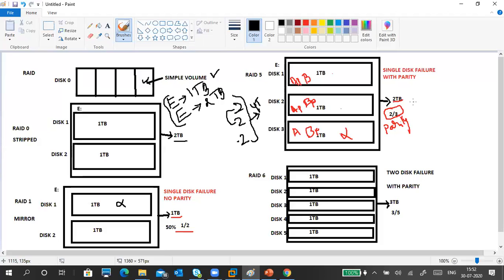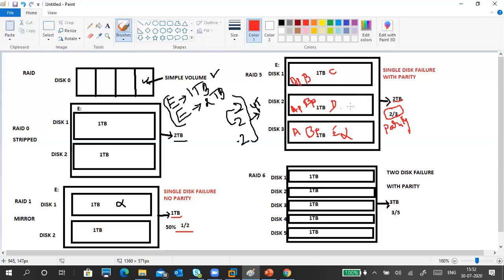Next, it uses parity. Parity means whatever data is stored in any disk, these disks store data randomly. For example, this disk is storing a file named C, this is storing D, this is storing E. Any disk can store any data.